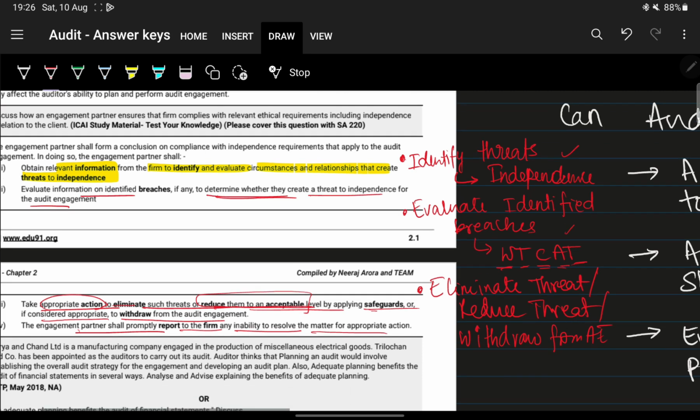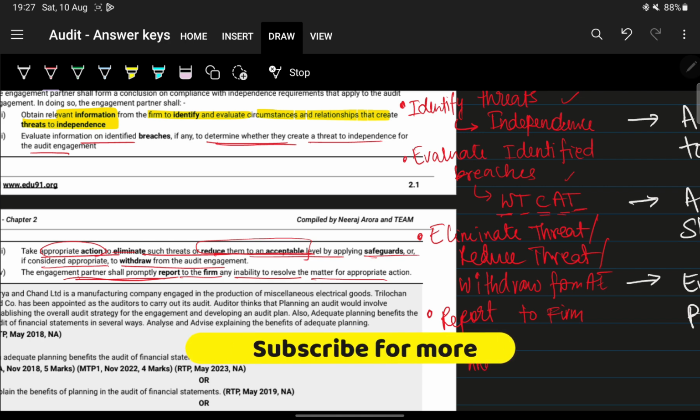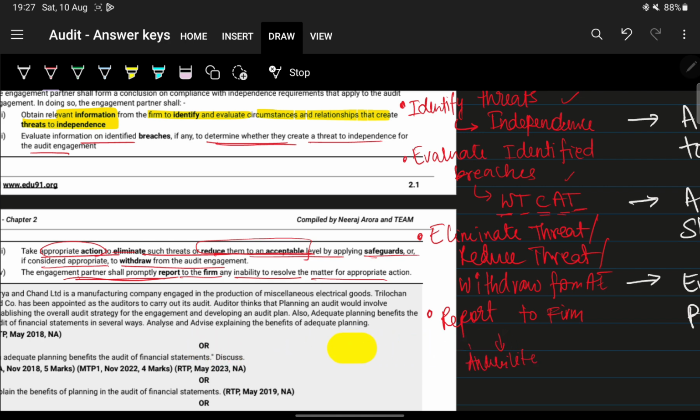The last point: if there's any inability to resolve some problem, then promptly report to the firm. Lastly, report to the firm any inability to resolve matters. Next.